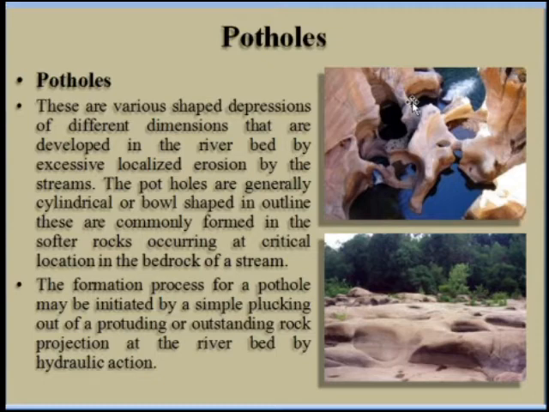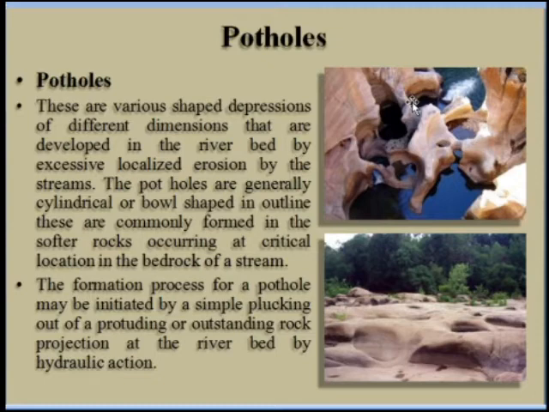Here the potholes are generally cylindrical in shape or ball shaped, and they are formed mainly in the softer rocks. The formation process of this may be initiated by the simple plucking out of a projecting or outstanding rock projection at the river bed by the hydraulic action. Potholes are mainly formed due to localized erosion. That means sometimes it is due to the hydraulic action, meaning due to the excessive water pressure.